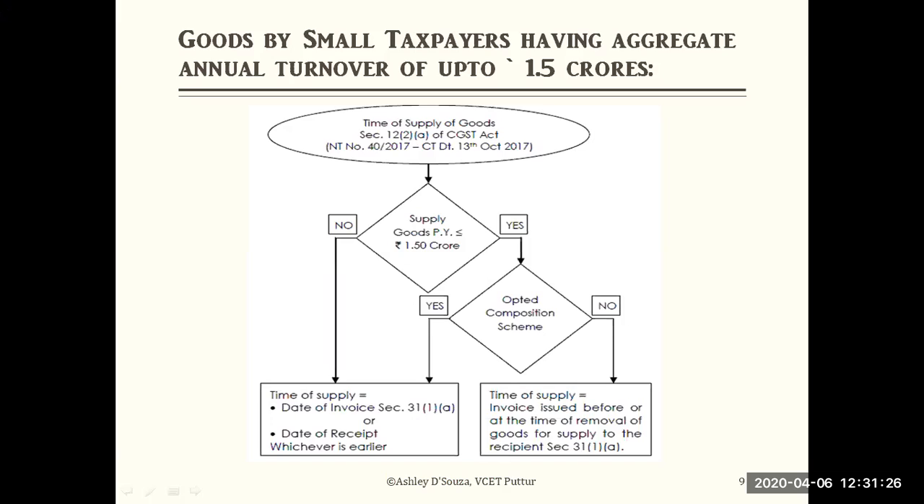It is the date of invoice or date of receipt: the day on which the tax invoice is issued, or the date of receipt of payment, whichever is earlier. Then look at the right side: supply of goods in the previous year less than 1.5 crores. Yes. Have you opted for the composition scheme? Yes, what is the rate? No, what is the rate?